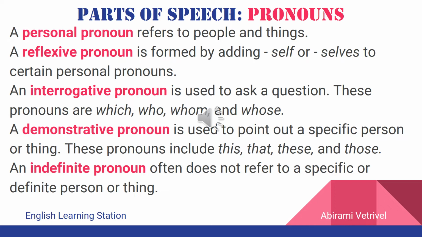An interrogative pronoun is used to ask a question. Some of the common interrogative pronouns used are which, who, where, whom, etc.